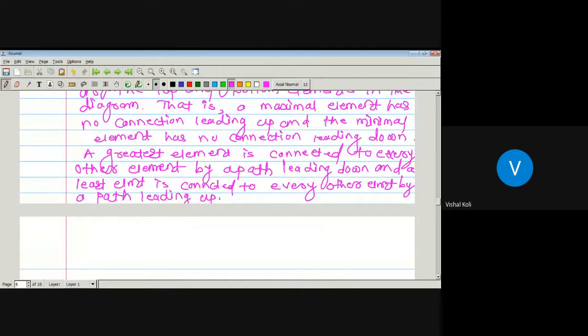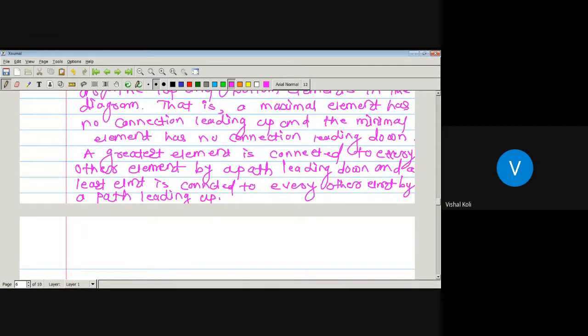Since the greatest and least elements are comparable with every other element, there is an edge joining the greatest element and all the elements of a given poset. Either it is a direct edge or they are connected by our transitive property.